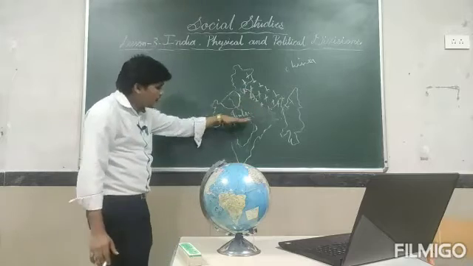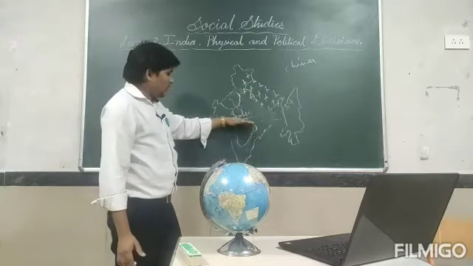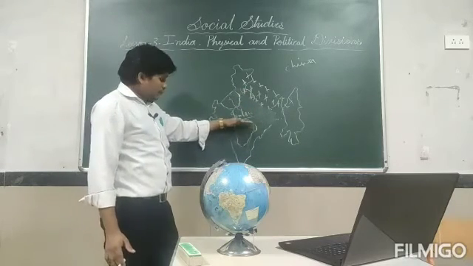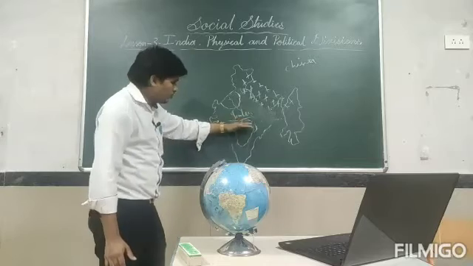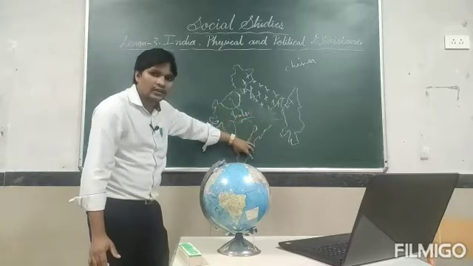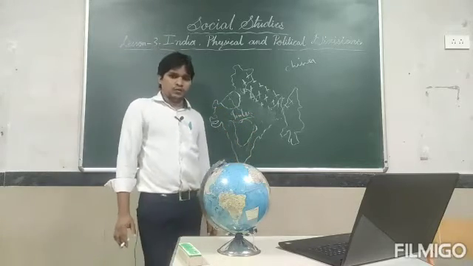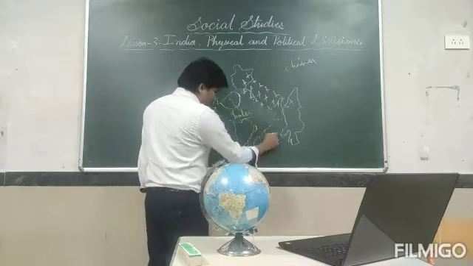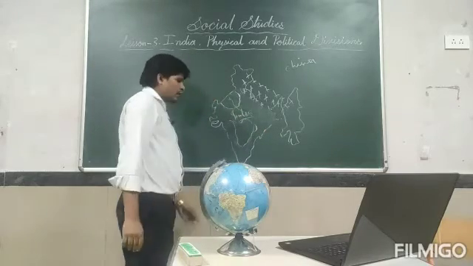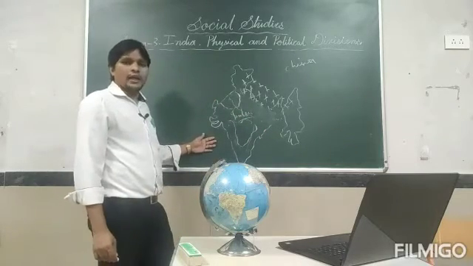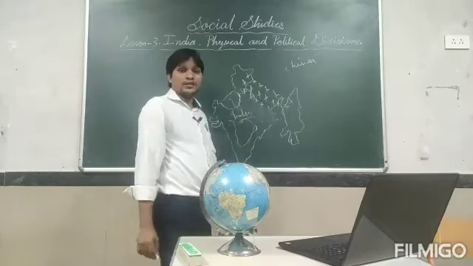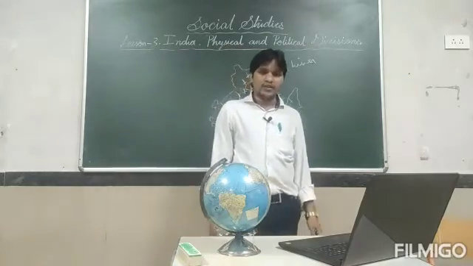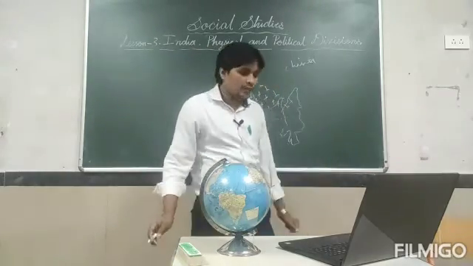When you go gradually to the south side, the size of the Deccan plateau gradually decreases. It is covered by the Bay of Bengal on the east, the Arabian Sea on the west, and the Indian Ocean on the south.